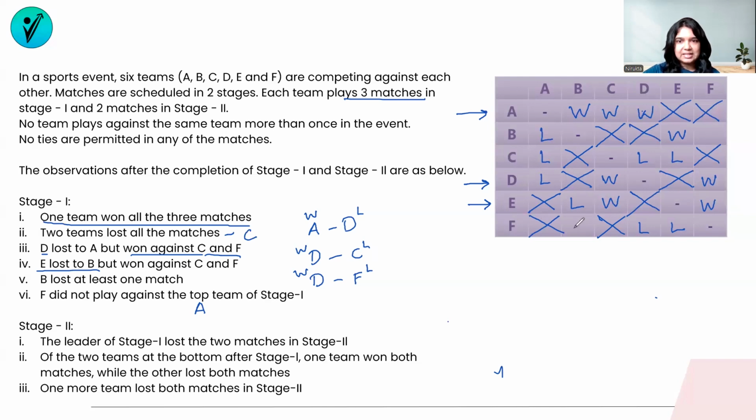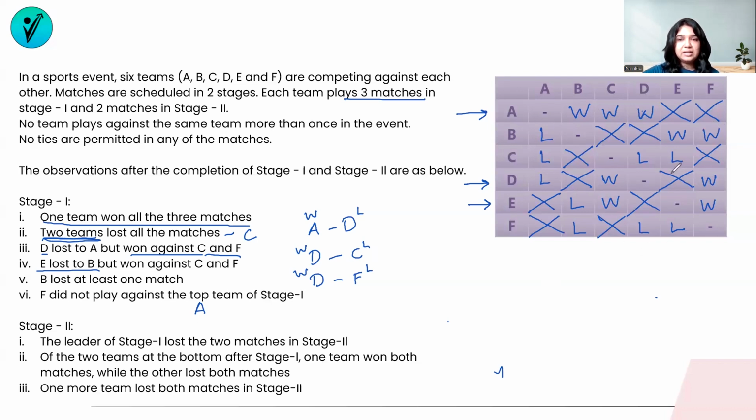That means this match between F and B, F has lost. Because there are supposed to be 2 teams that have lost all the matches. So if F has lost a match with B, that means B has won the match against F. So this will be a win.